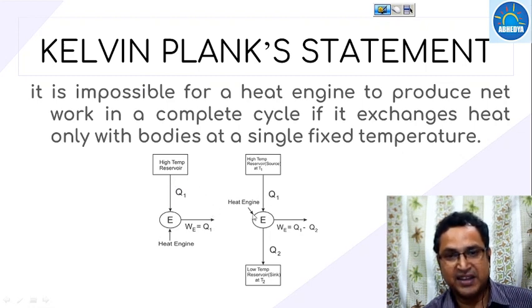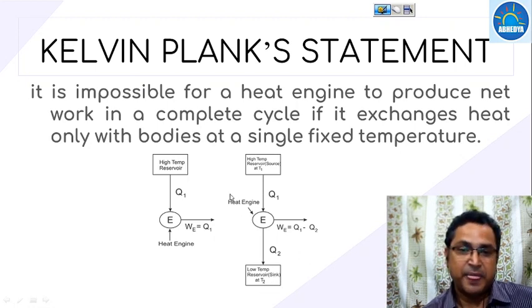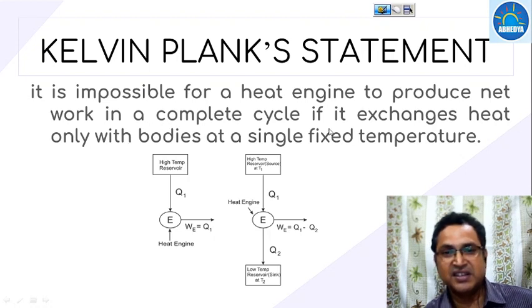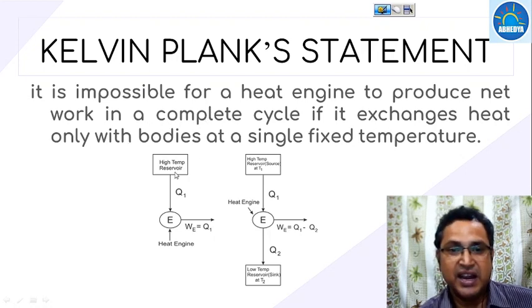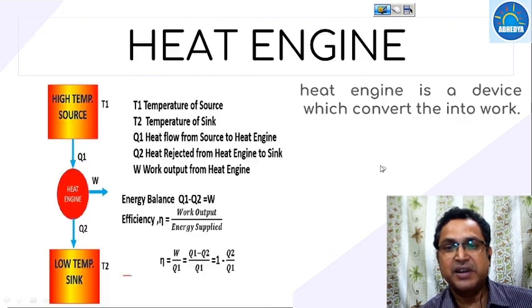So for that, the device must work between two temperature limits, so that there is a source and at the other temperature limit there is a sink. Then some part of the heat will be converted into work and the rest of the heat will be absorbed by the sink. So this is your Kelvin Planck statement. If a body is working on a single fixed temperature, then heat cannot be converted directly into work.